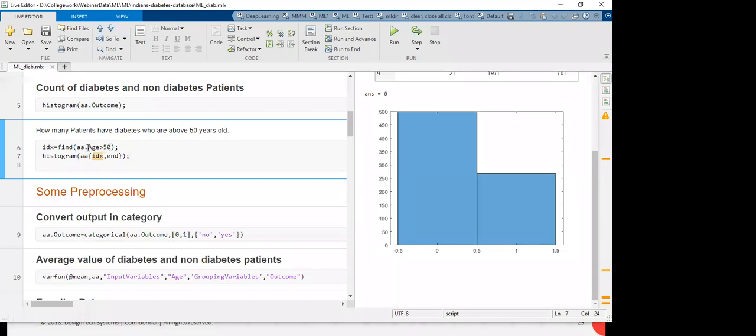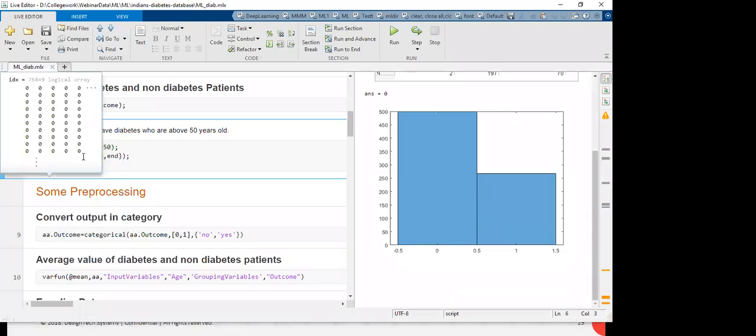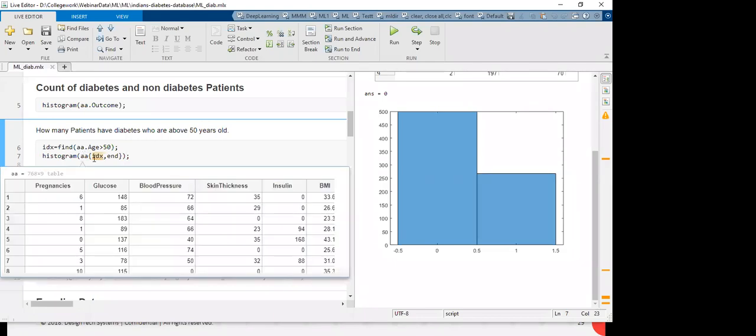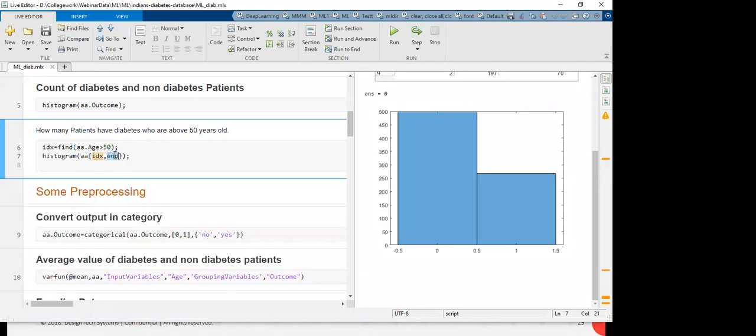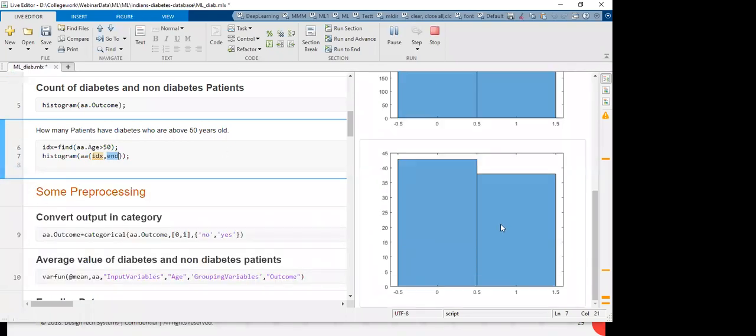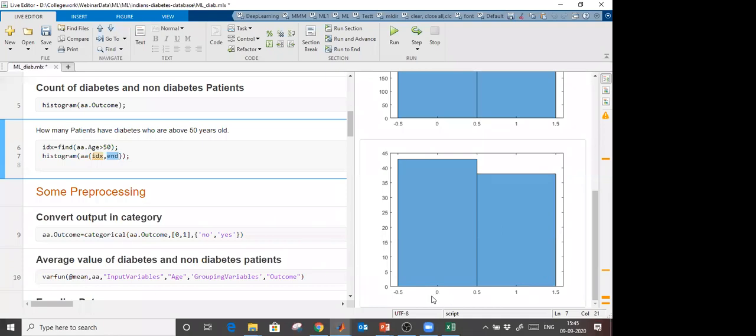So you see that A.age, this is the column greater than 50. I will get the index of that, and based on that, from this table, I am extracting the end column and I'm plotting the histogram of it. So you see here below, it is showing 0 and 1, and how many patients are there on the y-axis.